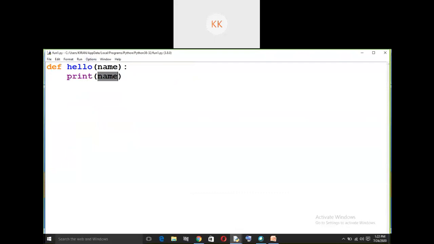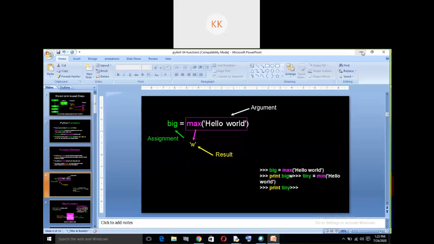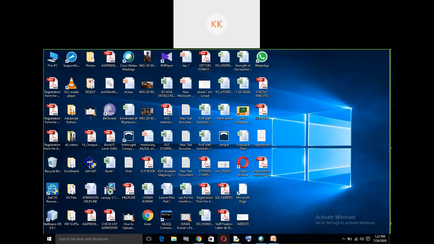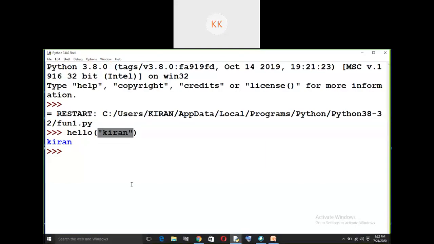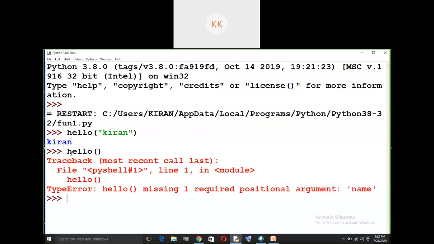So what happened when I called the function, because the function also has an argument. When calling the function, I cannot simply call the function like this. It says error. So hello is missing one required positional argument. We call them as positional arguments. So positional argument, the position of this argument is 0. So it requires an argument.